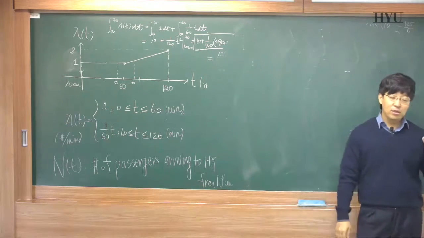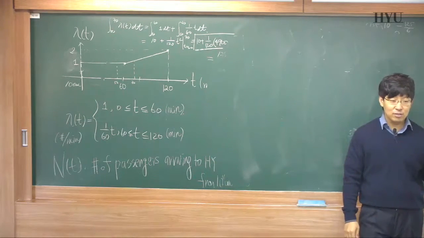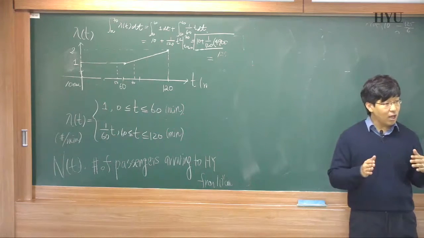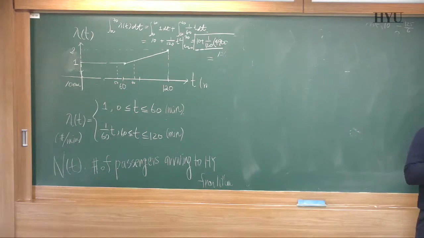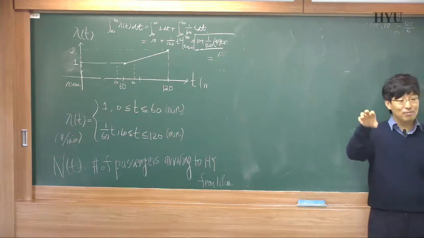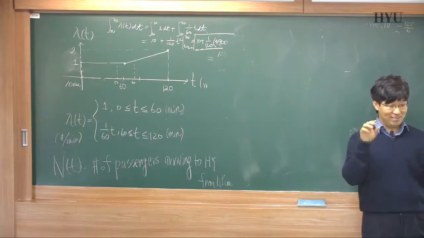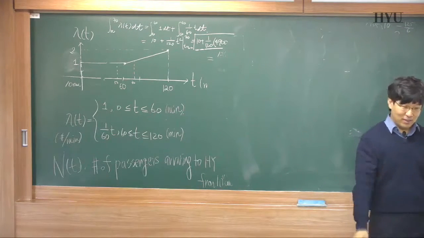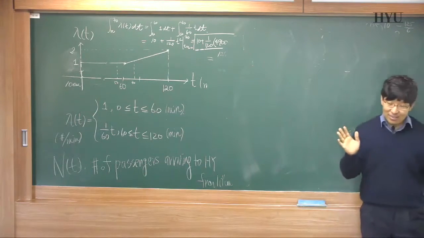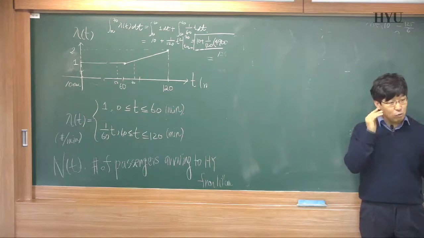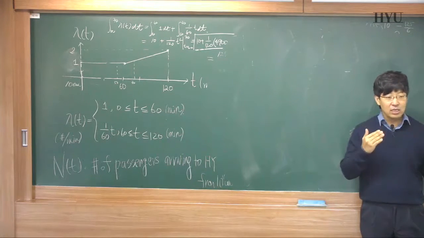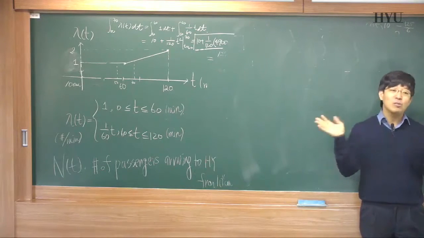And how about the number of female customers? We need to count differently, independently. So we assume that the arrival process of female customers is independent of the arrival process of male customers. And then your boss tries to see the arrival process for all the customers.